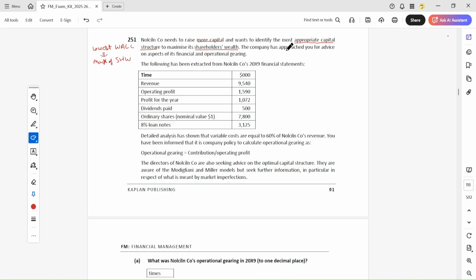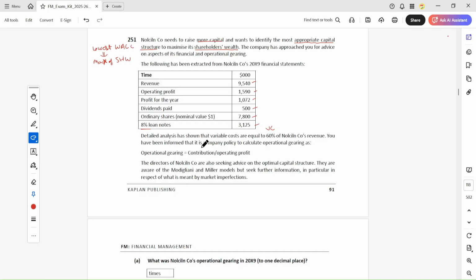Okay, the company has approached you for advice on aspects of its financial and operating gearing. The following has been extracted from Nicole Company's 20x9 financial statements. Revenue is given, operating profit, profit for the year, dividend paid, ordinary shares, and 8% loan note. Detailed analysis has shown that variable costs are equal to 60% of the revenue.